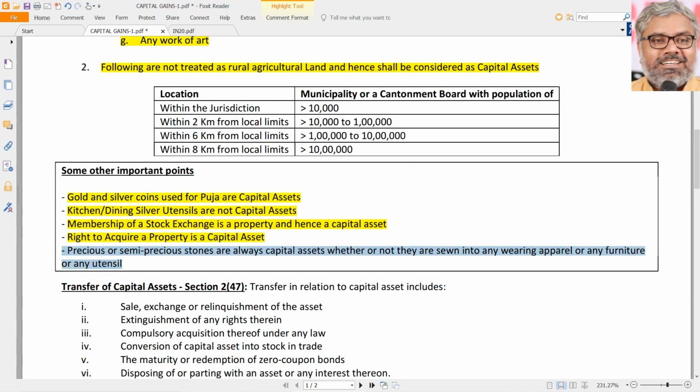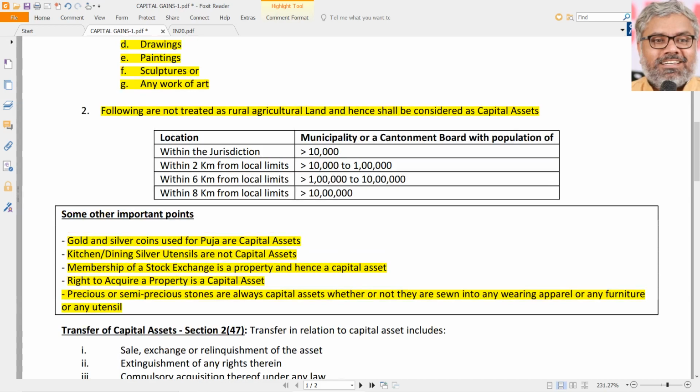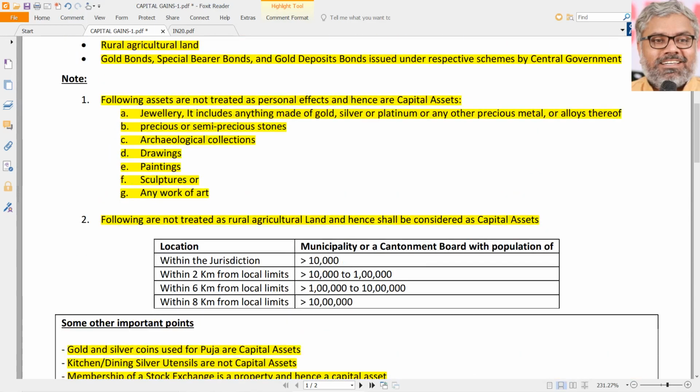Now, another point to be noted is that precious or semi-precious stones are always capital assets, whether or not they are sewn into any wearing apparel or furniture or any utensil. So if they are sewn into any wearing apparel also, they are capital assets. If they are not sewn in and are in the form of, let us say, loose diamonds, those are also capital assets. Once again, if you go back to the definition of jewellery, jewellery includes anything that is made of gold, silver, platinum or any other precious metal or alloys thereof. Within that jewellery, if there are some diamonds studded into it, that is also jewellery.